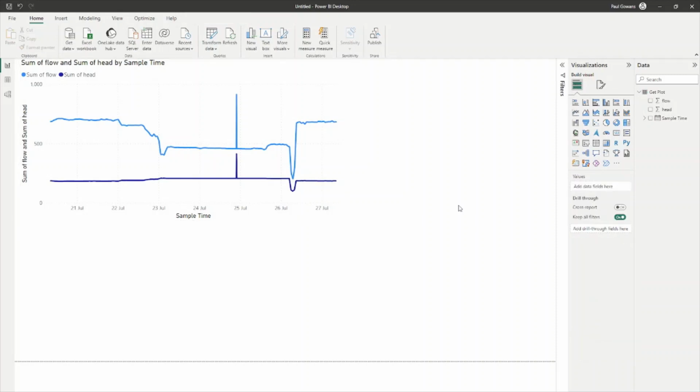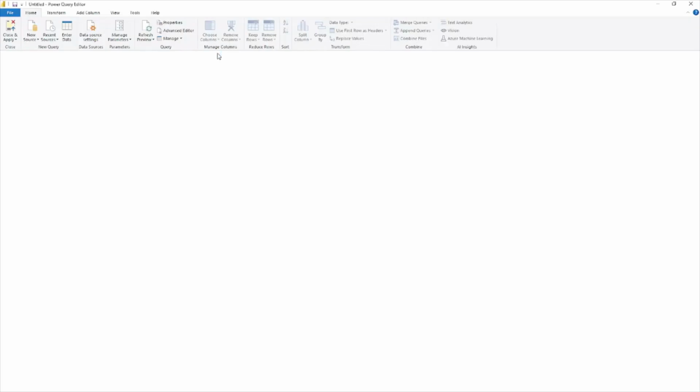So you've imported data, but then you realize that you want to change the query. You want to change it from the last 7 days to the last 14 days. How do I change that? Well, if you click on Transform Data and open up your Power Query Editor, you can do just that.